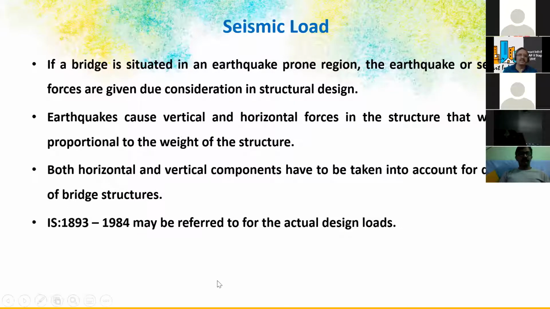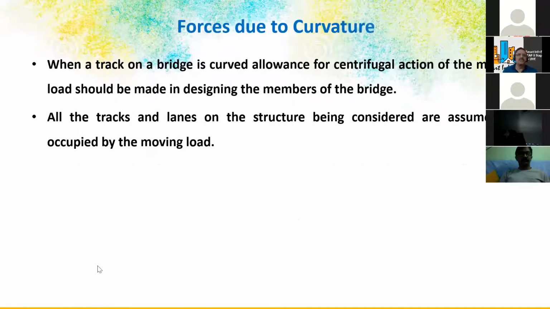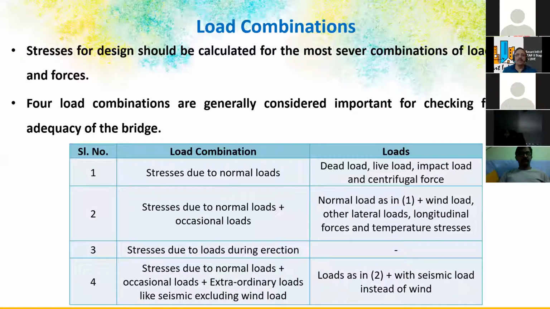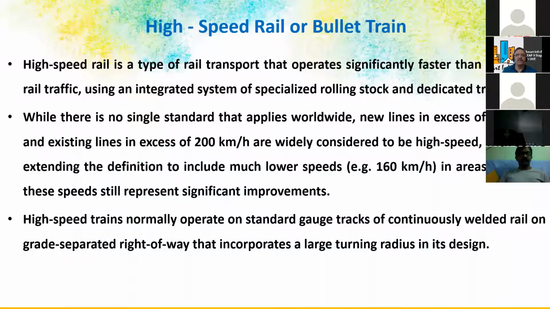Now the latest code, I have to update this, actually 2000 and 2016, and forces due to curvature and erection forces and load combinations. This is important for the railways. We have to consider the load combinations in addition to IS 456 for the railway loadings.